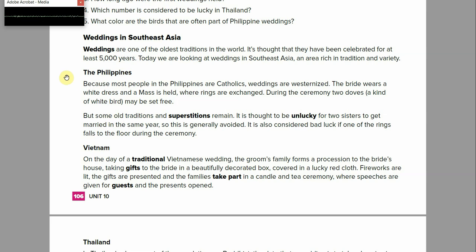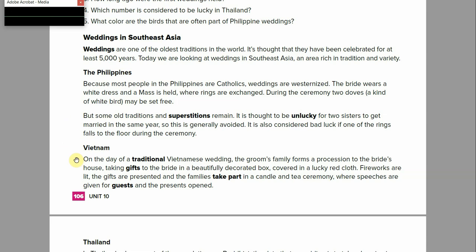But some old traditions and superstitions remain. It is thought to be unlucky for 2 sisters to get married in the same year. So this is generally avoided. It is also considered bad luck if one of the rings falls to the floor during the ceremony.